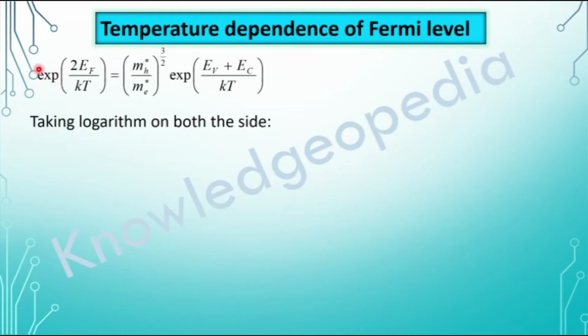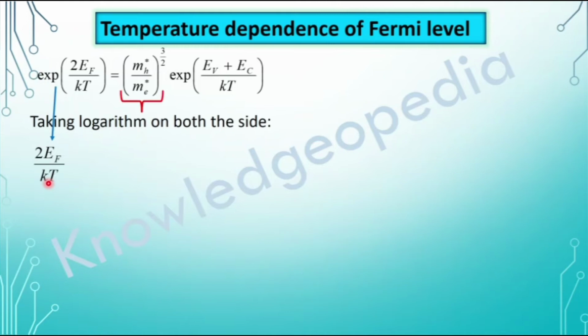Similarly here, if I take the logarithm of this exponential term, the logarithm and exponential cancel and we are left with 2EF by KT. So after taking the logarithm, the left hand side term becomes 2EF by KT.